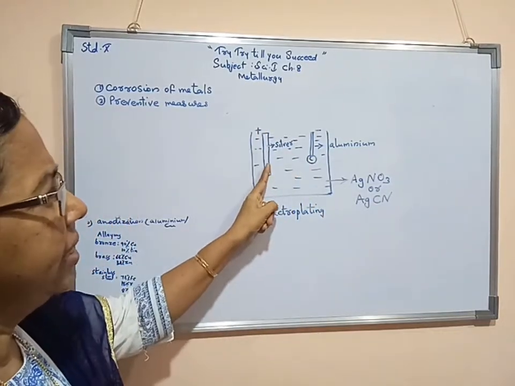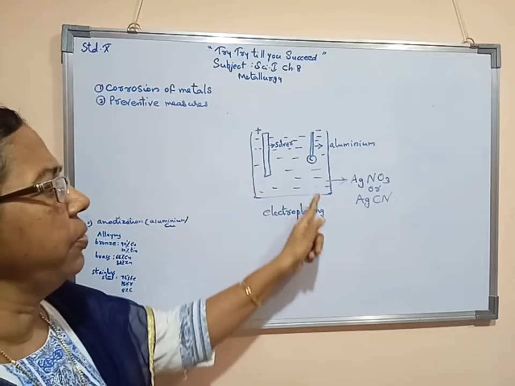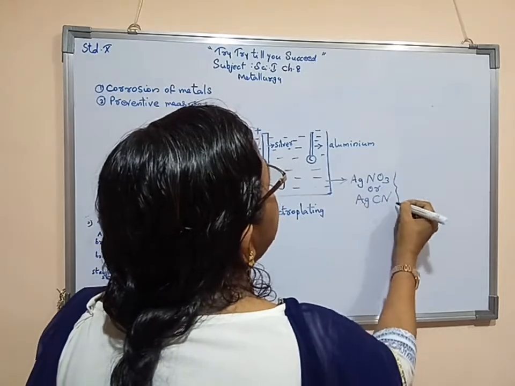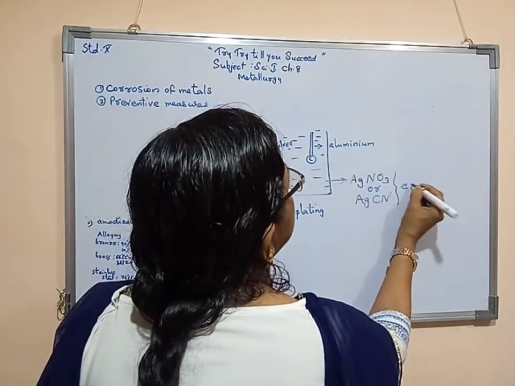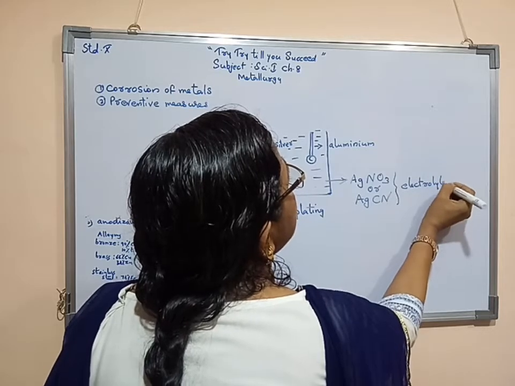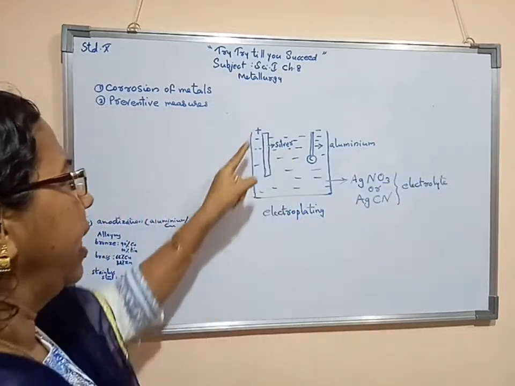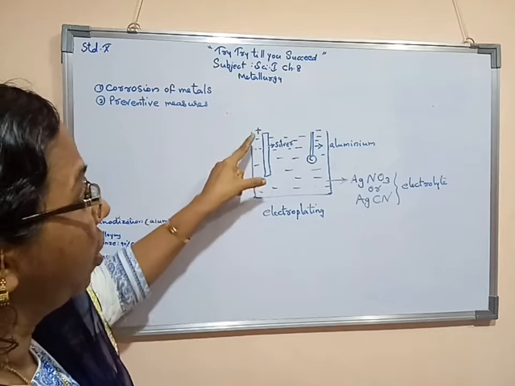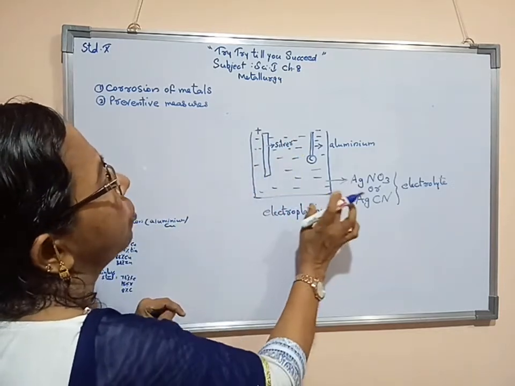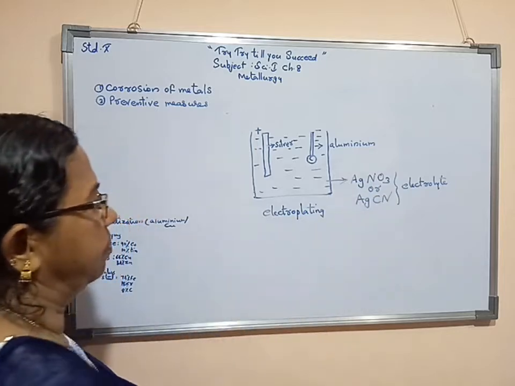The anode here is silver, so its solution we are using as electrolyte. So either this or this we are taking as electrolyte. This is highly reactive, meaning a more reactive metal than this. Then one solution of it we have to take, either this or this.